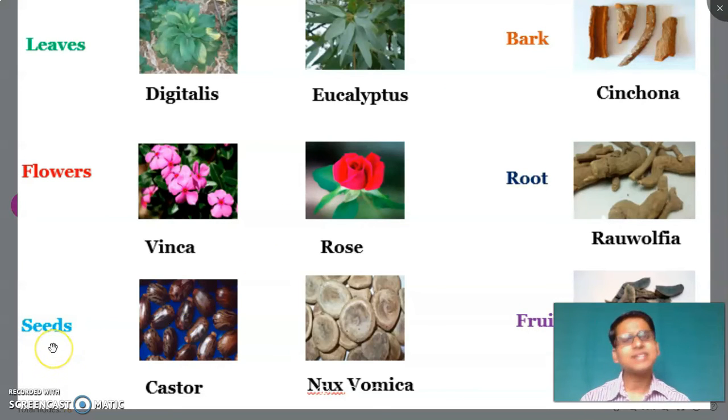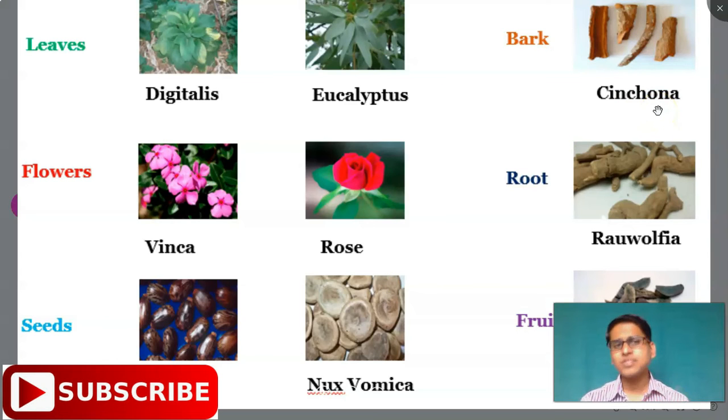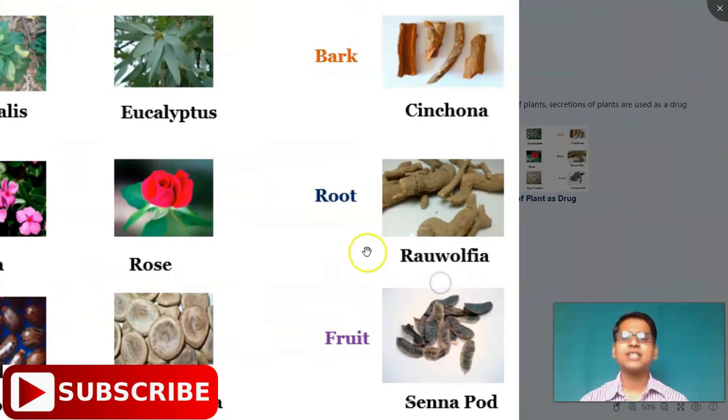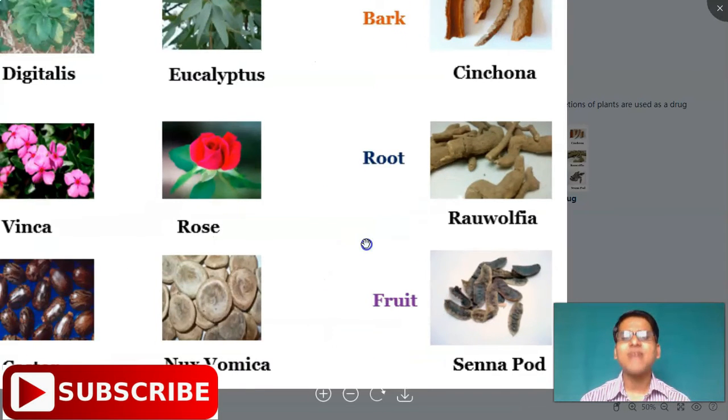Next is seeds, as parts of the plant. From castor seed, castor oil is obtained, which is useful as a laxative for constipation. Next is nux vomica seed, which is very useful in case of male infertility. The next example is bark. Regarding the bark, cinchona bark contains quinine, which is very useful in case of malaria. The next is root. The example is rauwolfia for hypertension management. Next is fruit, the senna pod, for use as a laxative.